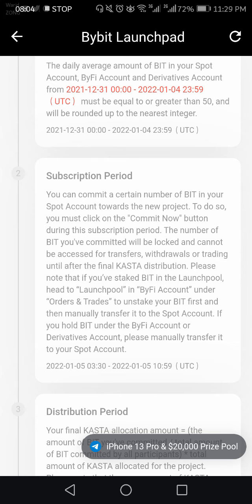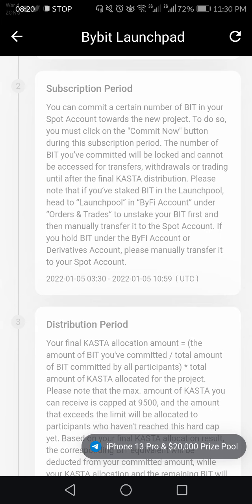If you have participated in the Binance Launchpad, you know that you have to commit your BNB in order to participate in Launchpad. This is the same process on Bybit exchange. You have to commit your BIT tokens on 5 January 2022 at 3:30 UTC time.